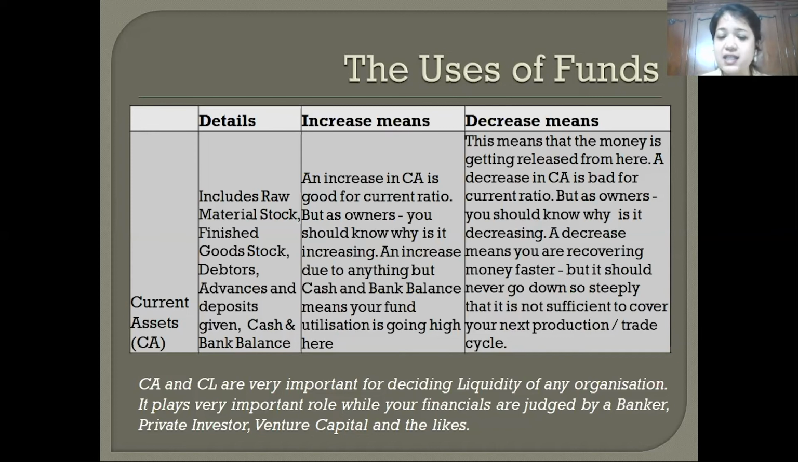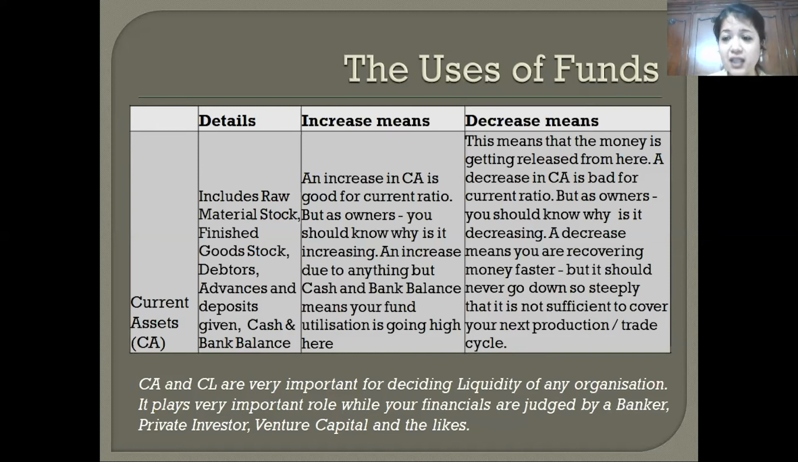What does an increase in current assets mean? An increase in current assets is a good thing for the current ratio. It's a thumbs up for your current ratio. But as owners, you should know why it is increasing. Have I increased my bank balance, cash balance, which is a good thing? But have I invested more in my stock? Mostly I keep 2 months of raw material. Have I kept 4 months of raw material?